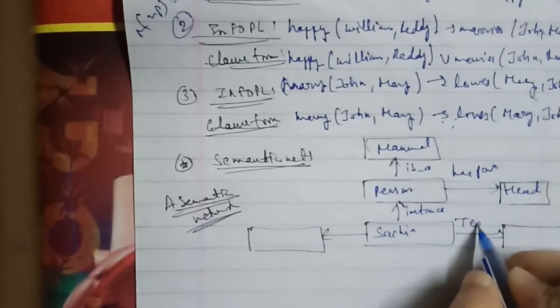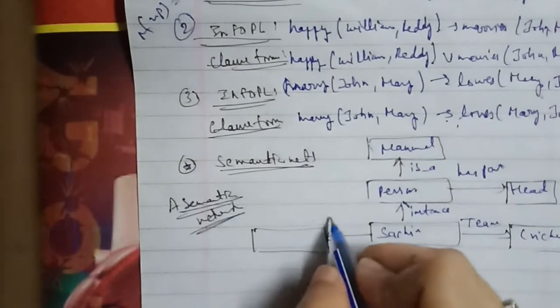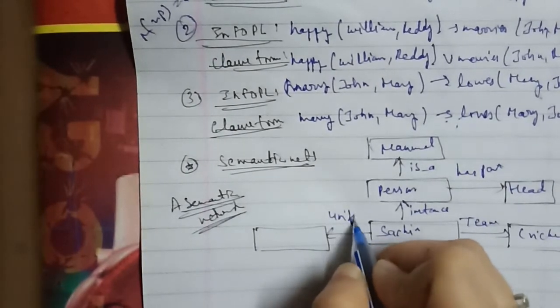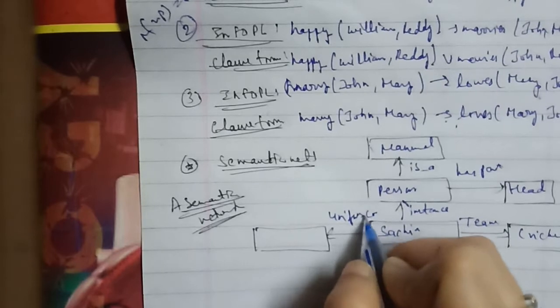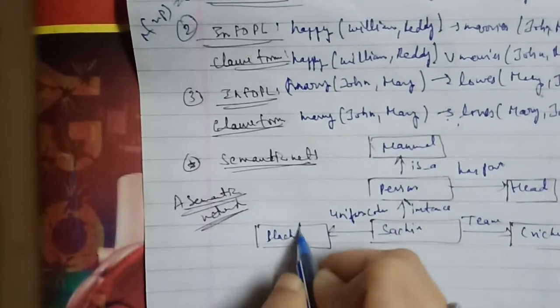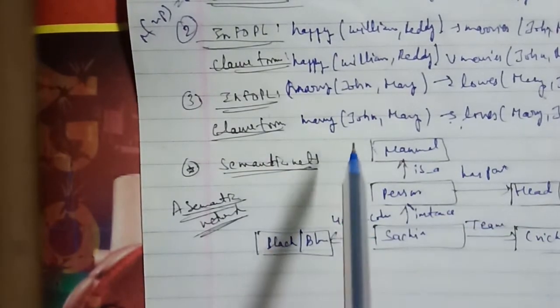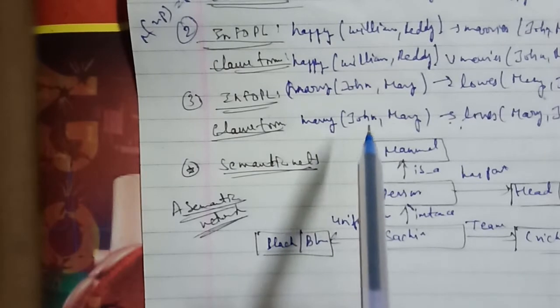Sachin has a team, that is cricket, and uniform color, that is either black or blue. So this is a semantic network that has been represented here.